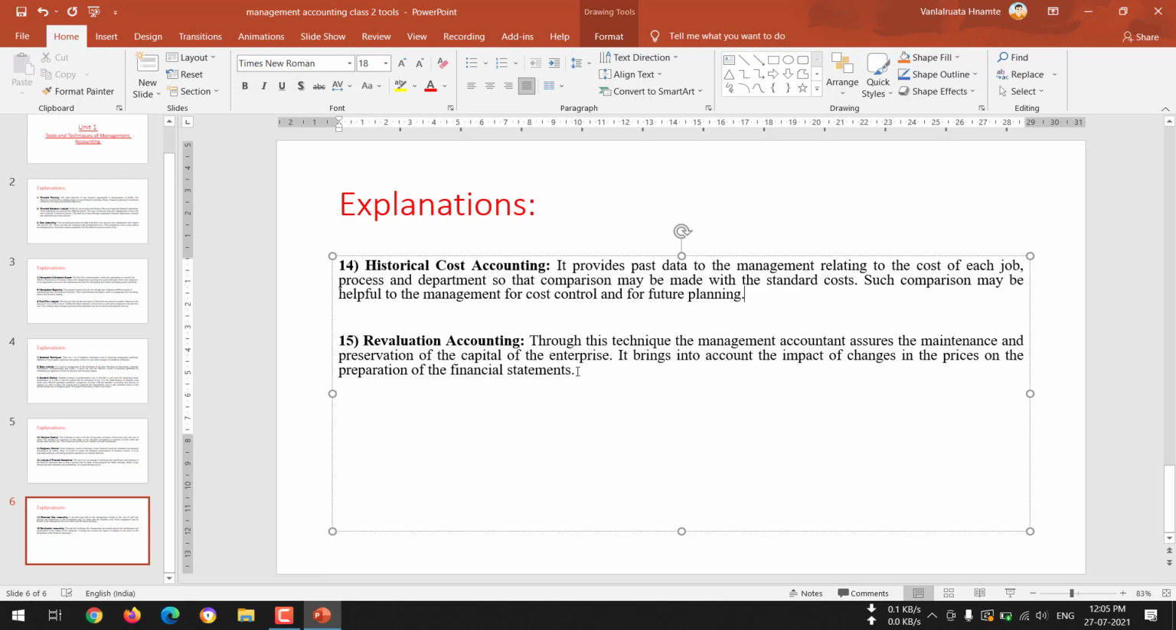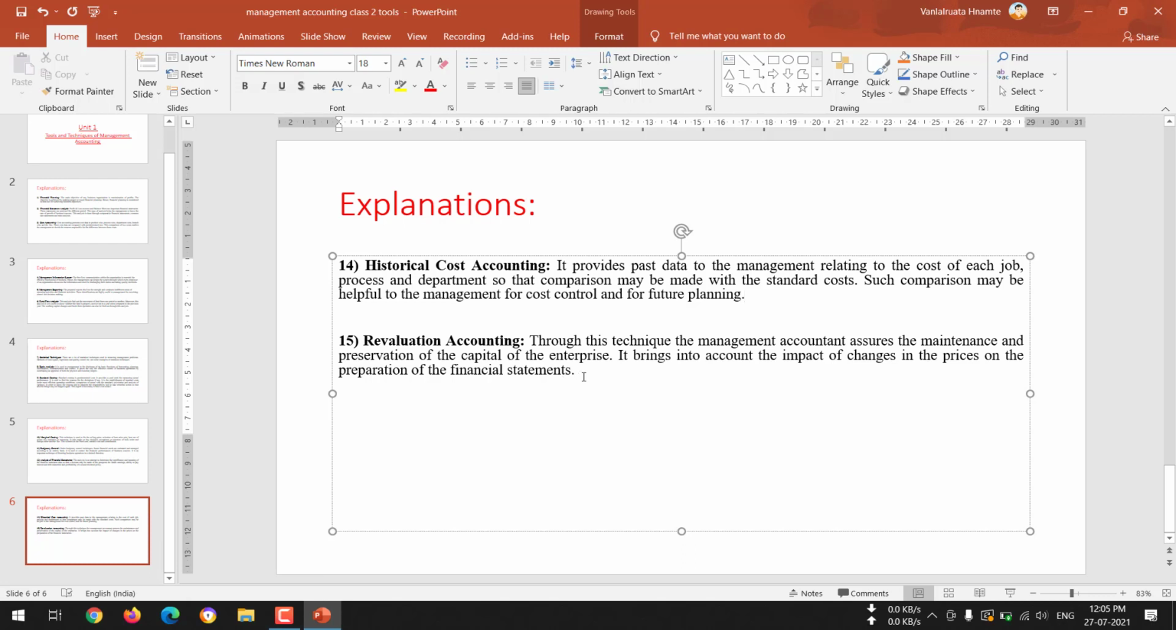Revaluation of accounting means we have to revalue the prices of the products which we have in the organization. Now, what is it saying? Through this technique, the management accountant assures the maintenance and preservation of capital of the enterprise. Now, revaluation of assets and liabilities: under revaluation accounting, assets are there and liabilities are there. What are assets of the company? Assets are those which can be sold in the market for resale purposes in the future if the company wants to